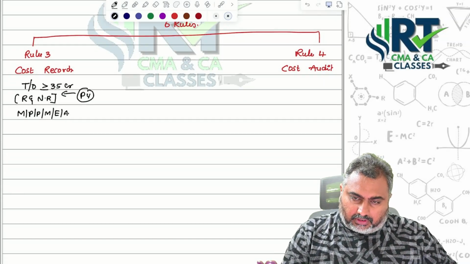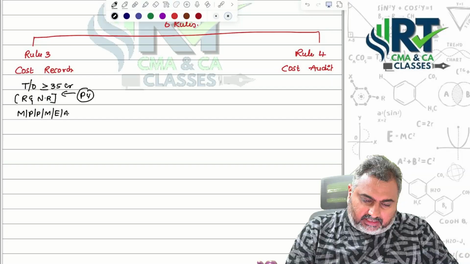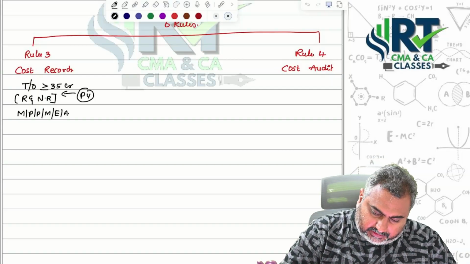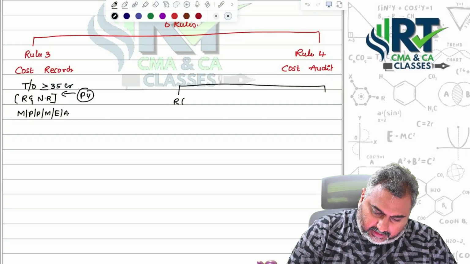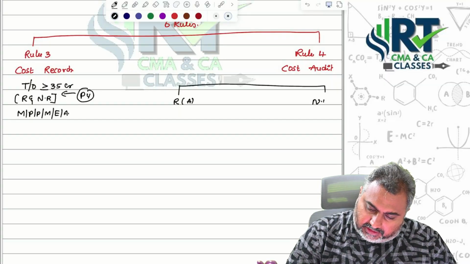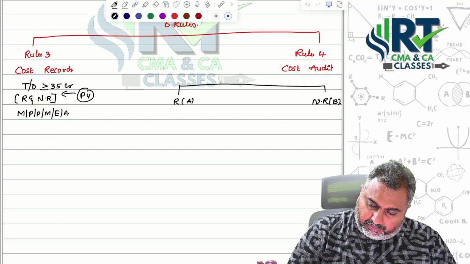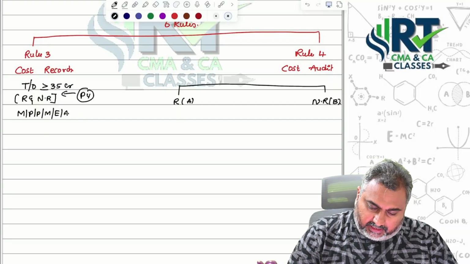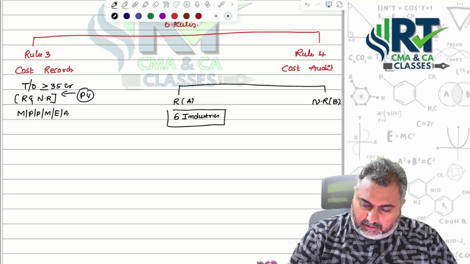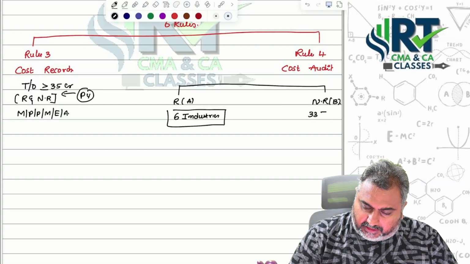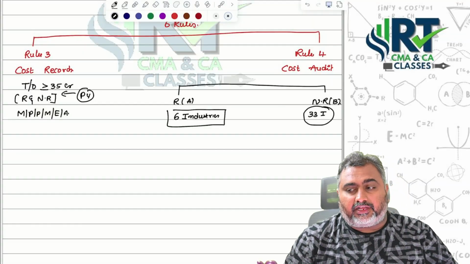When it comes to cost audit, it is divided between two sectors. One is the regulatory sector, covered in Table A. The second is the non-regulatory sector, covered in Table B. Six industries are covered under the regulatory sector and 33 industries under the non-regulatory sector.